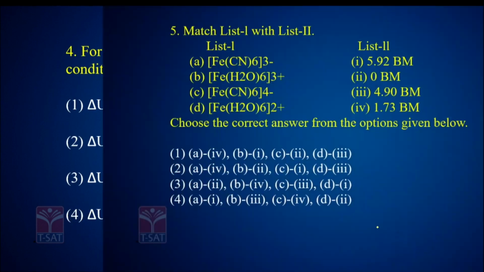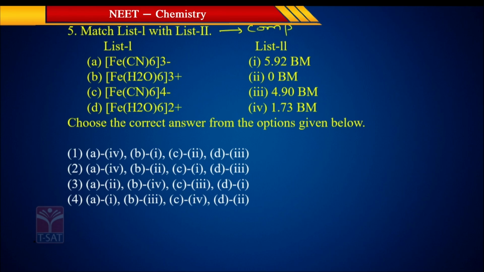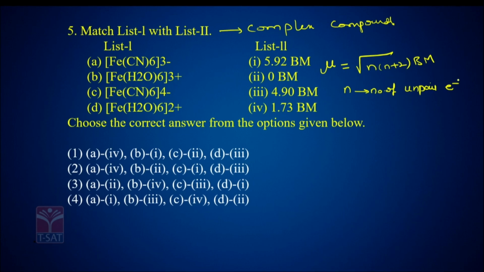And next question, this question is again from coordination compounds, or complex compounds. Very important. In 2023 alone you got 3 questions from the complex compounds. Very important chapter. He is asking us to find out the magnetic moment values. So how can you find out the magnetic moment? Magnetic moment mu is equal to under root n into n plus 2 Bohr magnetons. Here what do you mean by n? n is the number of unpaired electrons.